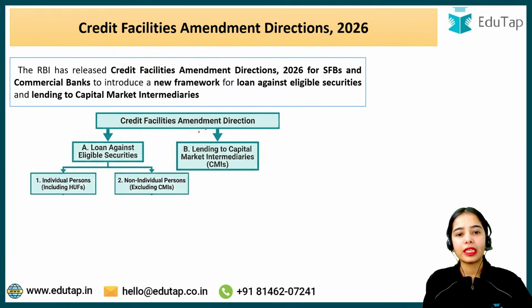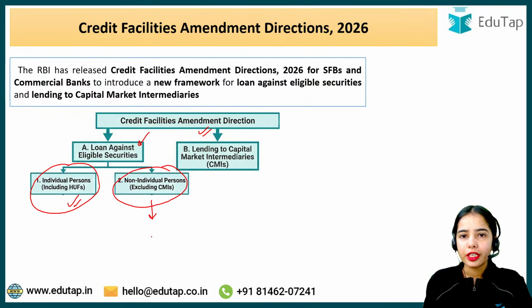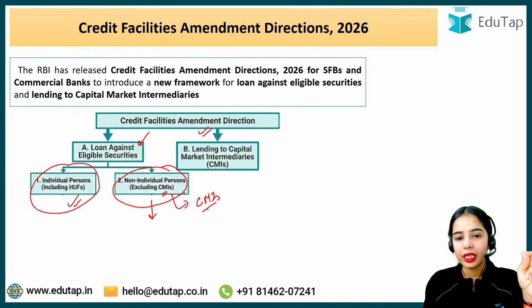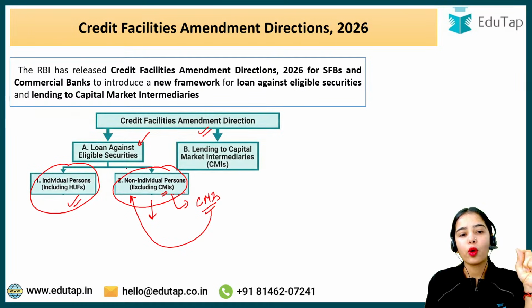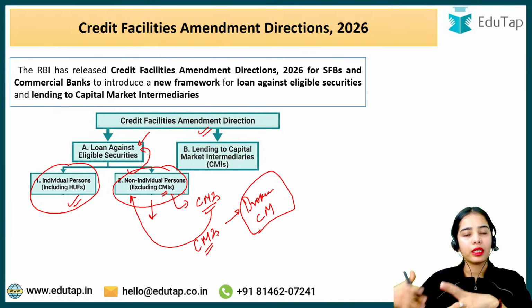So basically the Credit Facilities Amendment Direction talks about two things. First is the loan against eligible securities. Individuals like you and me can take loan against the eligible securities, as well as non-individual persons that are not the financial institutions or financial entities, excluding the CMIs, the capital market intermediaries. So excluding the capital market intermediaries, the other non-individual persons can also take loan against the eligible securities. Now, what are the capital market intermediaries? The capital market intermediaries are the brokers, the clearing members, that we will discuss more in the coming slides.